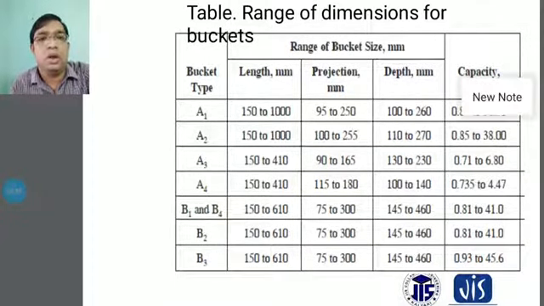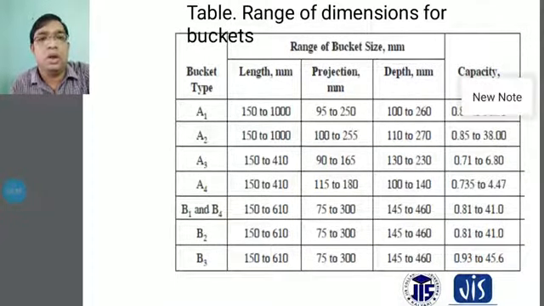And the continuous discharge type of elevators will come. These will be the types of bucket: B1, B2, B3, B4. B1 is for pulverized type of materials and sticky type of materials also. For average materials, the B2 type of bucket is used during continuous discharge.